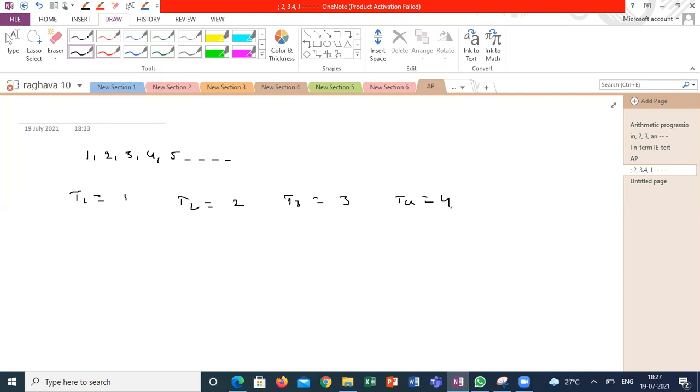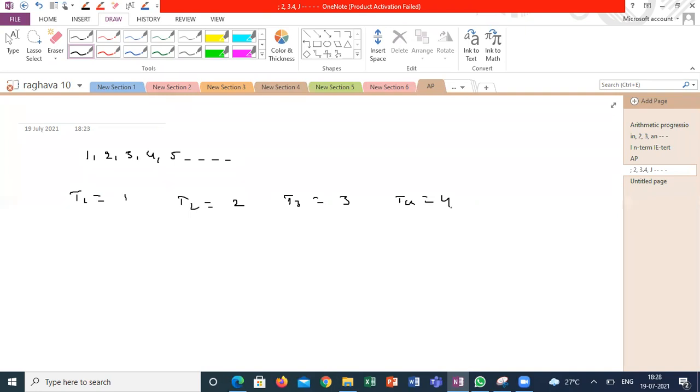Guys, what is the relation? Each and every number is increasing by the same number. Each and every number is increasing by 1. 1 plus 1, 2; 2 plus 1, 3; 3 plus 1, 4. If I take the subtraction of any 2 consecutive numbers, it is always fixed. Correct?